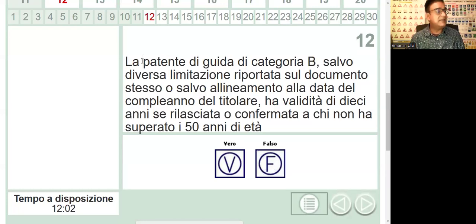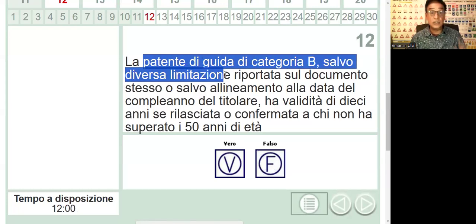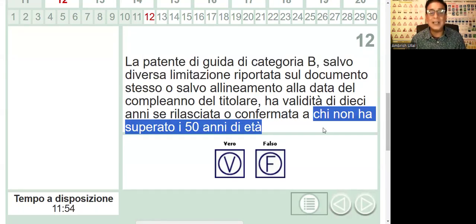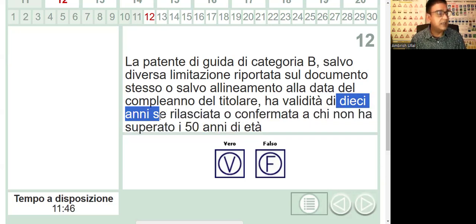Now this is once again patente di guida salvo diverse limitazioni. Stop. My students will stop immediately. Stop reading and look at the age of the driver. Chi non ha superato 50 anni, the driver has not reached 50 years of age, and now we'll find out how much they are renewing. 10 anni. Hallelujah. Correct answer. This is exactly how it is. If you're under 50 years of age, if you go to renew your license, you get your 10 years license.